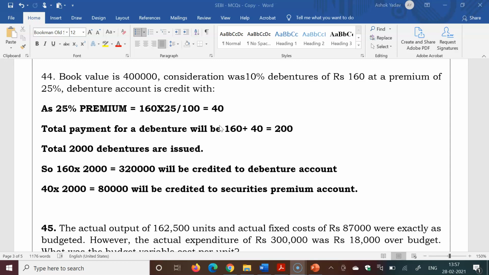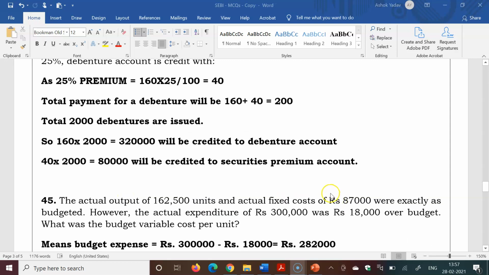It was a simple concept based question that you may have read in our notes also, that the premium of this debenture is credited to securities premium account and the debenture related payment will be credited to the debenture account. So the premium on 160 rupees will be 40 rupees. Total payment for a debenture will be 200. So total 2000 debentures will be issued against the book value of 4 lakh. So 160 into 2000, 3,20,000 will be credited to debenture account and 80,000 will be credited to the securities premium account. Simple concept based question was this.